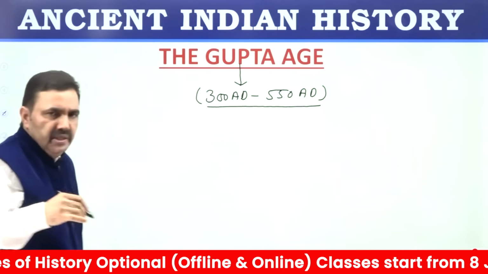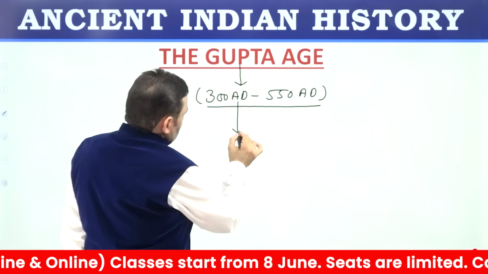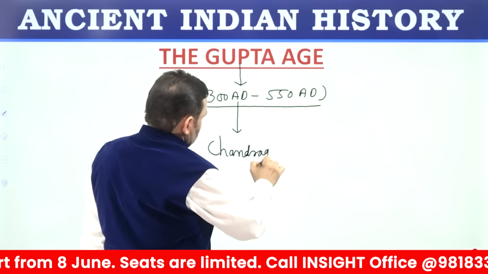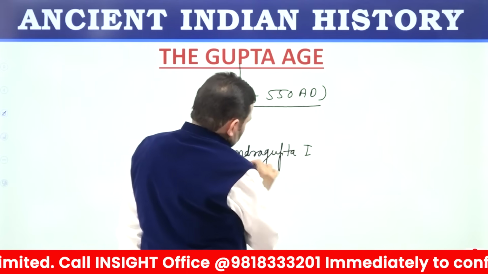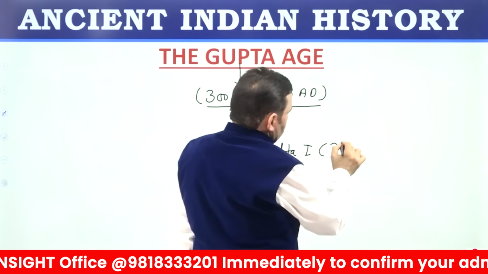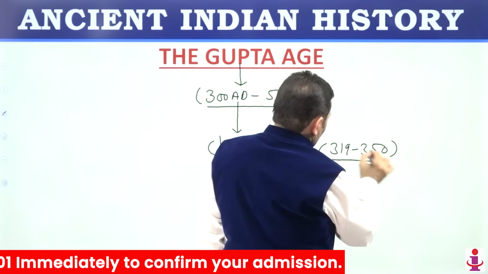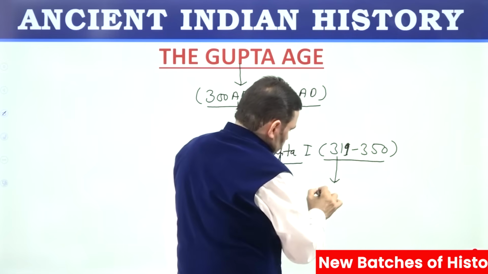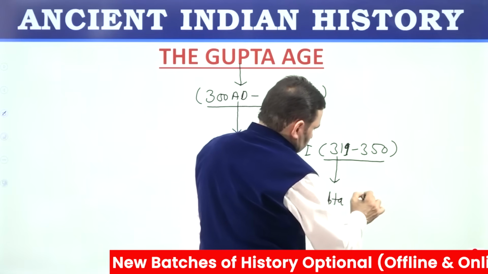The first prominent Gupta ruler was Chandragupta I. And his time period was from 319 to 350, all AD now, no BC. And in 319 AD, he started a new calendar or new era known as the Gupta era.